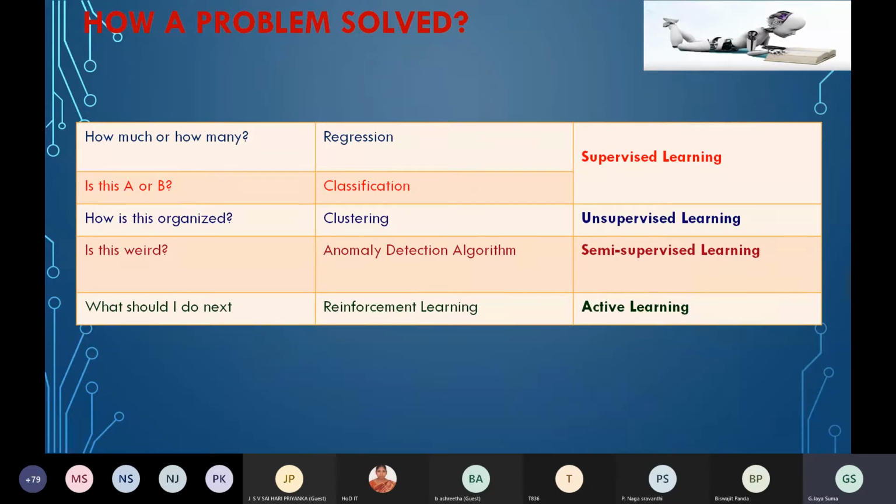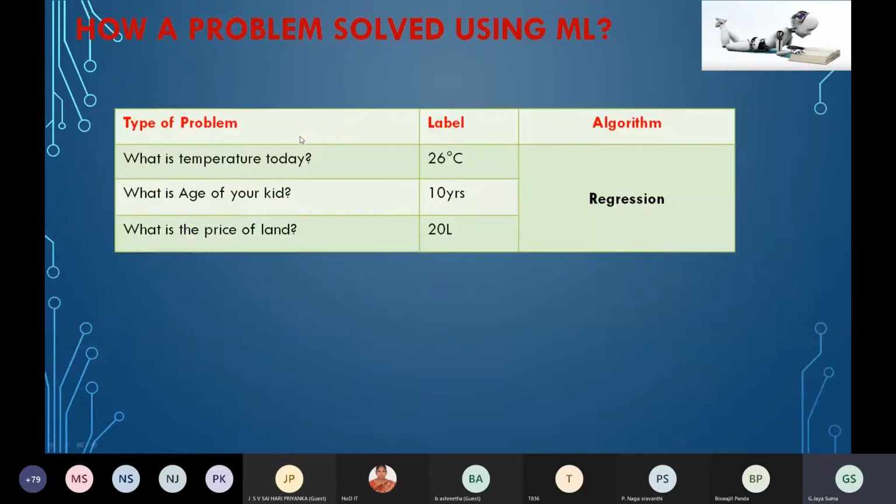How will you be able to identify it? If your problem statement has a question like how much or how many, then you will go for a regression problem. For example, how many laptops have been sold? If that type of question is in your problem statement, then you need to go for regression. That means, as you saw in regression, what is the temperature today?